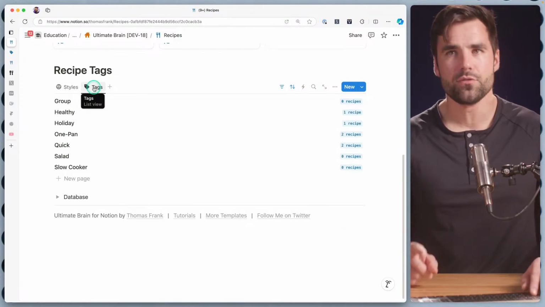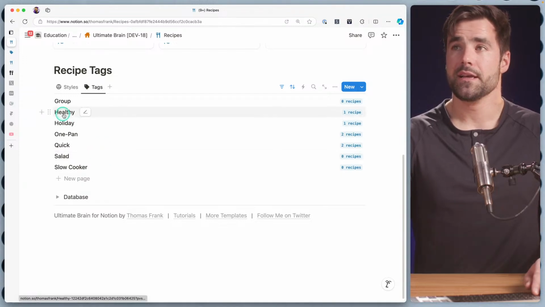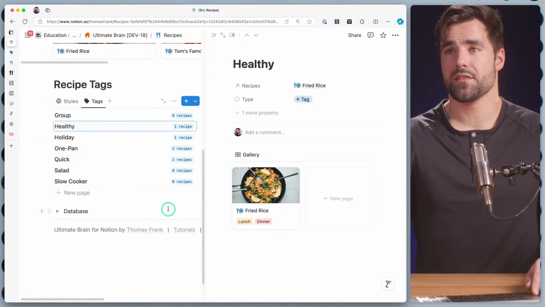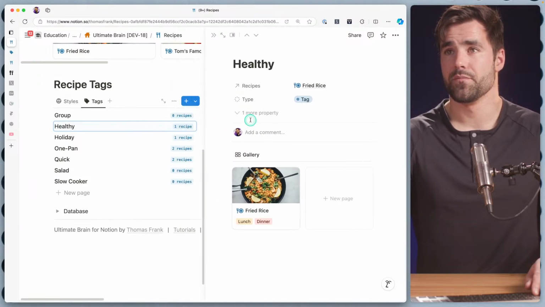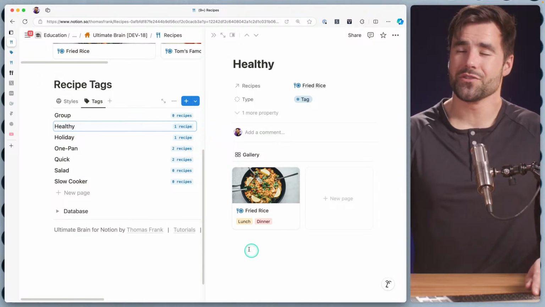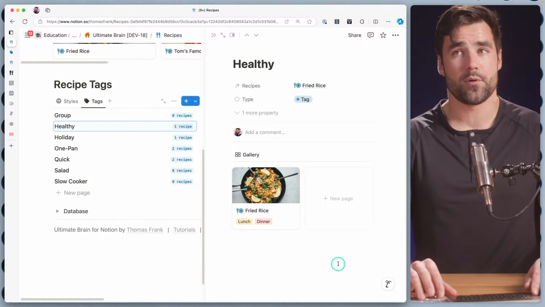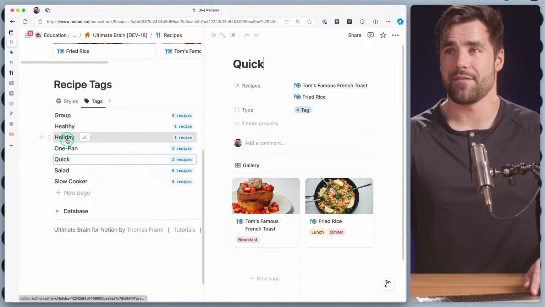Because the one thing I do like about list style, and I think it's the only database view that does this, is if you go into a page in side peek, the list view actually changes its own width to adapt to the side peek here. And I can even, I think, move, yeah, I can move the window to a degree and it will change itself. So this almost creates a sort of multiple pane style UI like we would have in an email app or an Evernote or something like that. And it just makes it really, really nice to navigate.